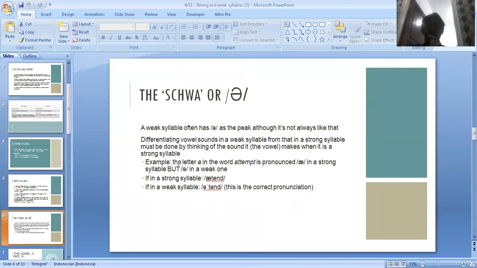The first example, the letter A in the word attempt, is pronounced in a strong syllable one way, but in a weak one another way. If in a strong syllable, attend; if in the weak syllable, attend. This is the correct pronunciation.